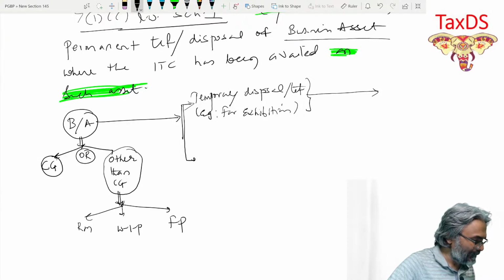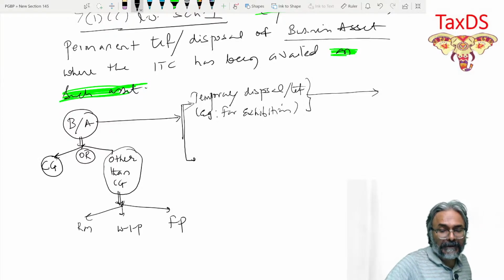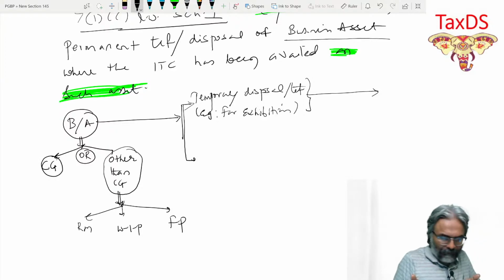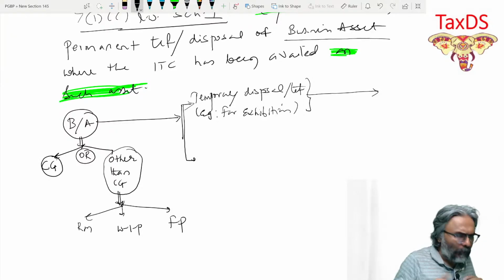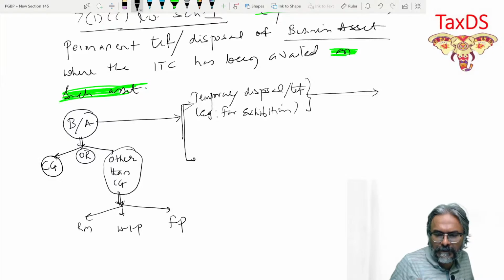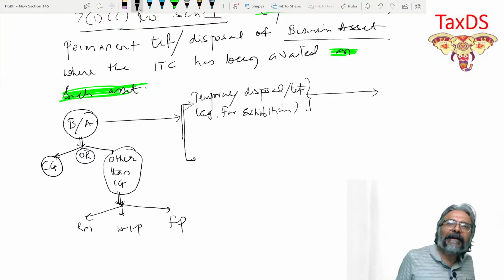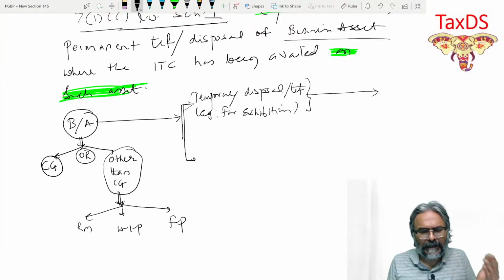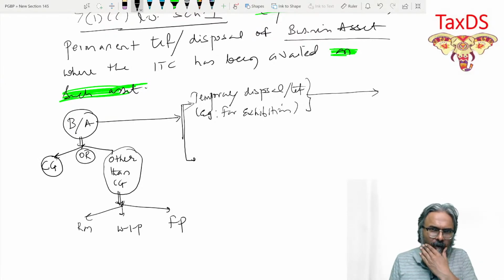Quickly, students. I'll give you 10 seconds. Get me the answer for the same. No, that's not right, Krishna. How can that be? How do you say that there is a consideration involved in this? I am taking it for exhibition. This is a case wherein I am taking it for exhibition.